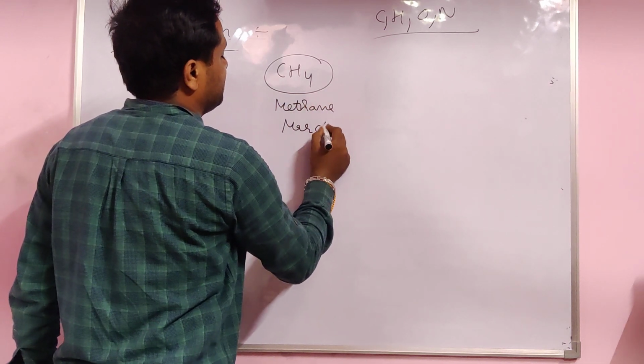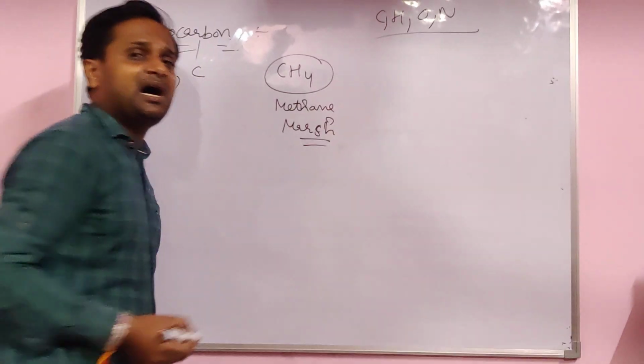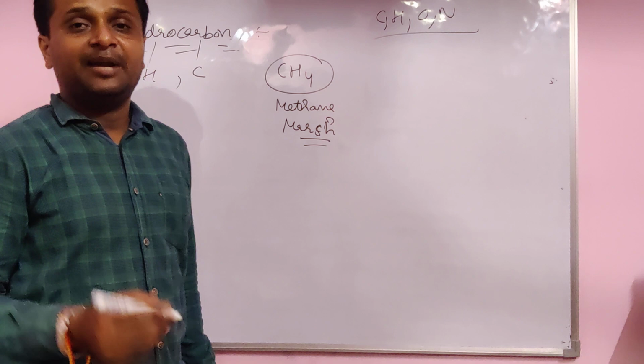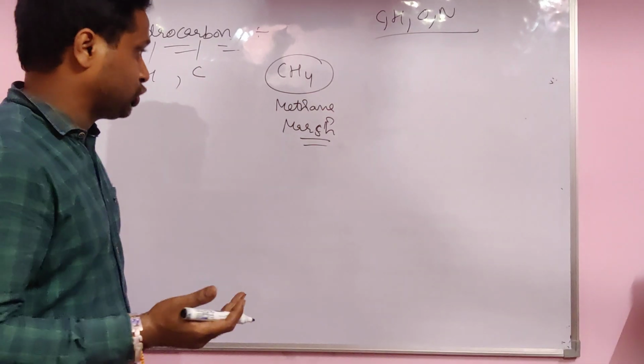It is also called marsh gas, found in marshy areas and in petroleum wells.